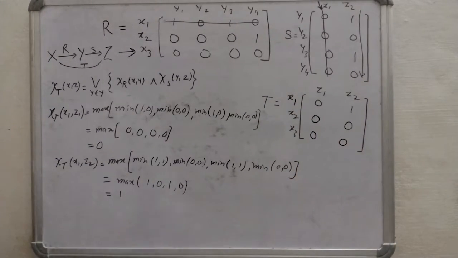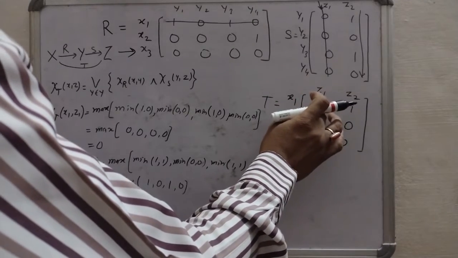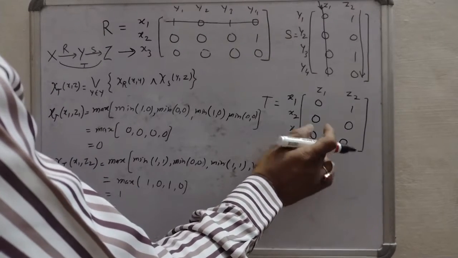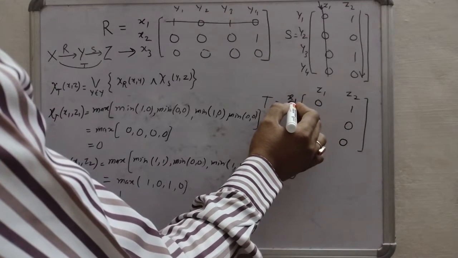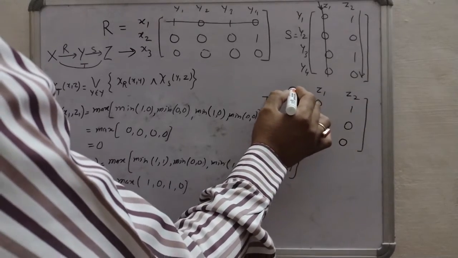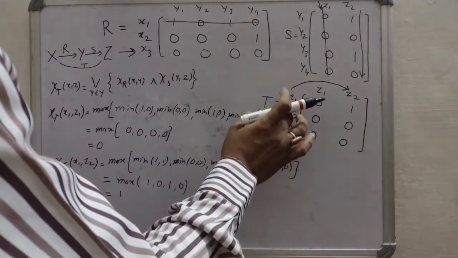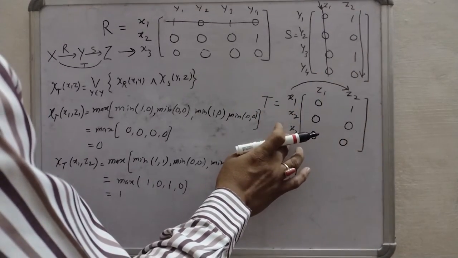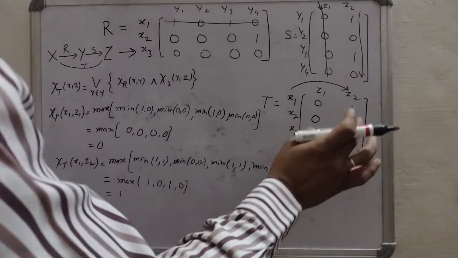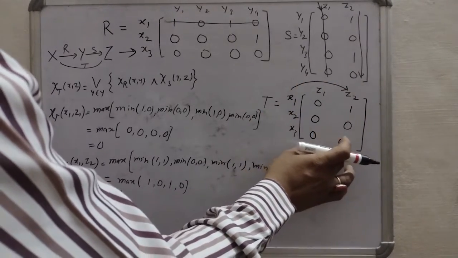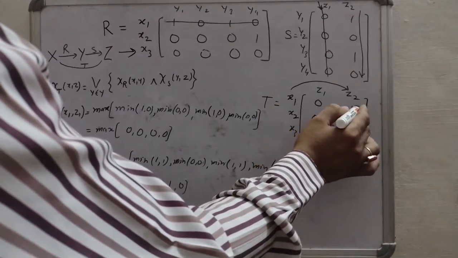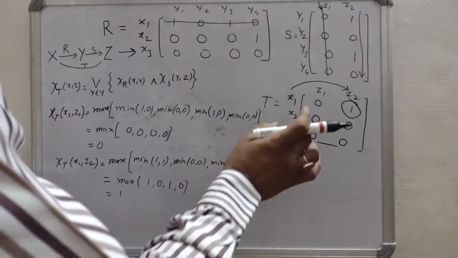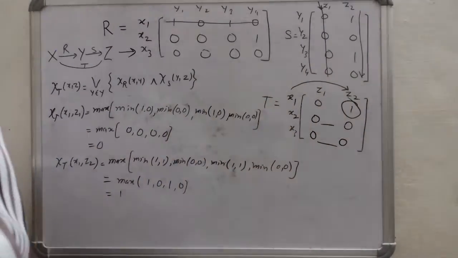So we are getting here T equals 0 1, 0 0, 0 0. What it means is that x1 is only related with z2. x1 is not related with z1, x2 is not related with z1 or z2, and x3 is also not related with z1 and z2, because these memberships are 0. Only one membership is full membership, and that represents that x1 is related with z2.